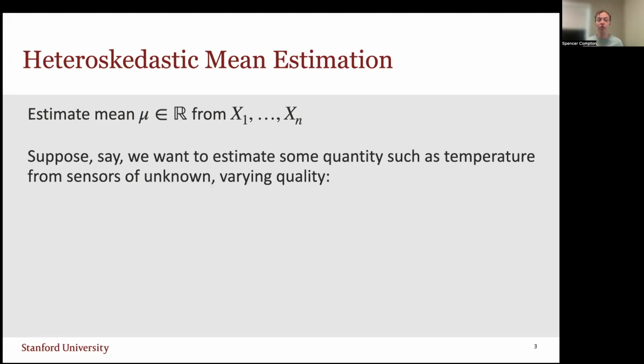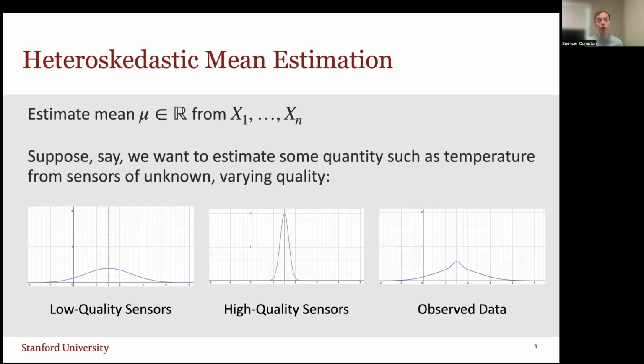For some motivation, suppose we wanted to estimate some physical quantity, like temperature, and we had a bunch of sensors with unknown and varying quality. Maybe our low-quality sensors look like Gaussians with mean mu, but high variance in the bottom left-hand corner. Our high-quality sensors are low variance, but what we actually observe, since we aren't told which ones are low variance and which ones are high variance, is some mixture of these things, as we see in the bottom right-hand corner. And the real question is, how do we leverage this sort of data as well as possible?